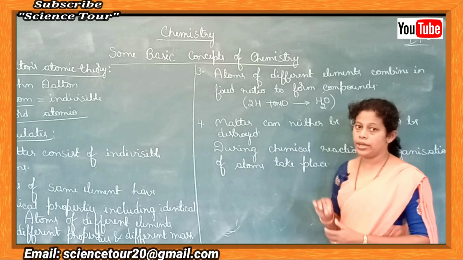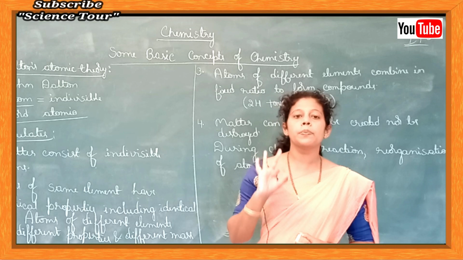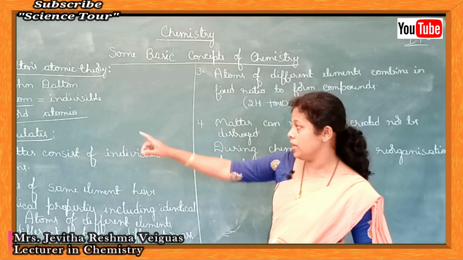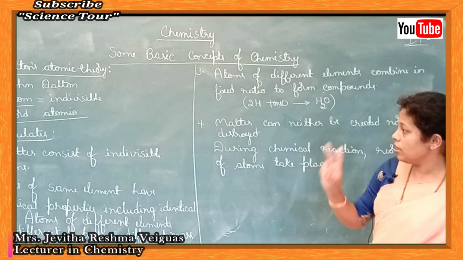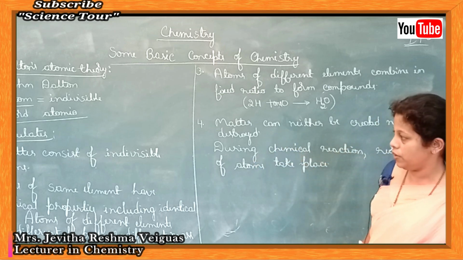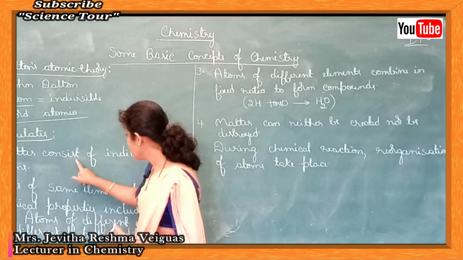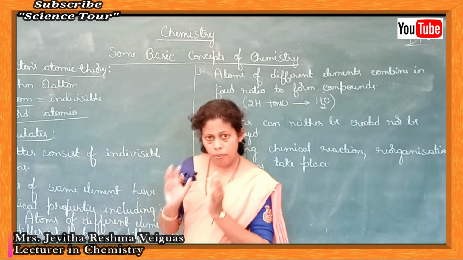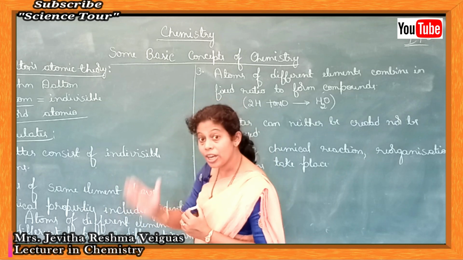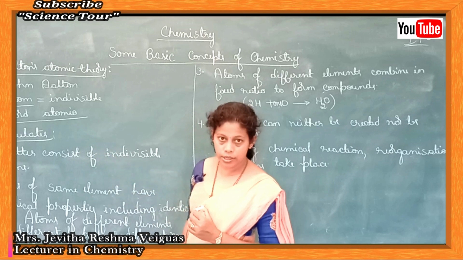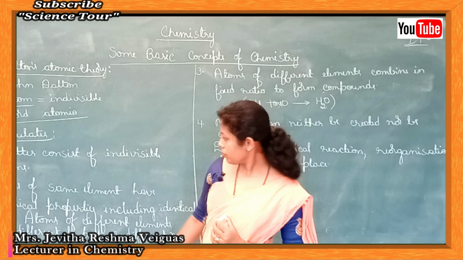Any 3 postulates you have to know, because the question will be: write any 3 postulates of Dalton's atomic theory, which is a 3-mark question. If 2 postulates are asked, it is a 2-mark question, one of the important questions. Look here. Matter consists of indivisible atoms. Matter is made up of many small particles which are atoms, which cannot be divided according to Dalton, but now it is proved that they can be further divided.